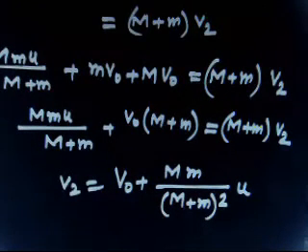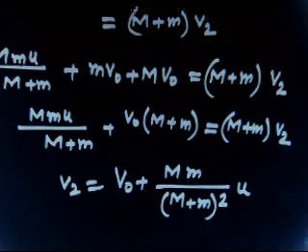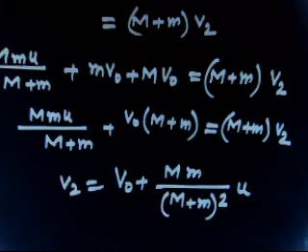So this is the final velocity of buggy number 2. You see in this question, what is the important point we have? The important point is, you have to consider the system. How to choose the system? Initially it is given the system is moving with velocity v naught and the man jumps with respect to his buggy with a speed u. So you can take the back buggy plus man as one system. Next, man plus the front buggy you can take as the other system. So choosing the system is important in this case. What system you are choosing, that is important.